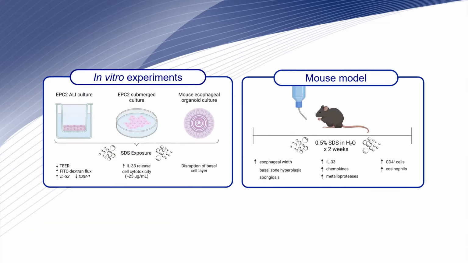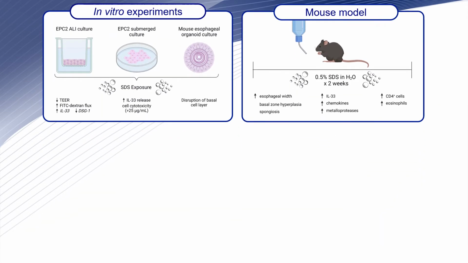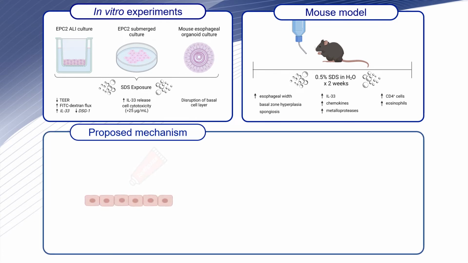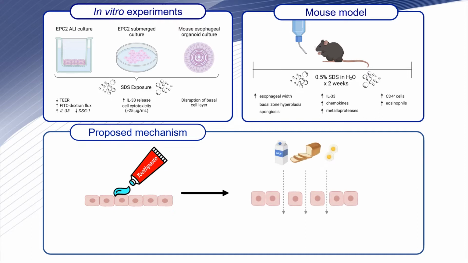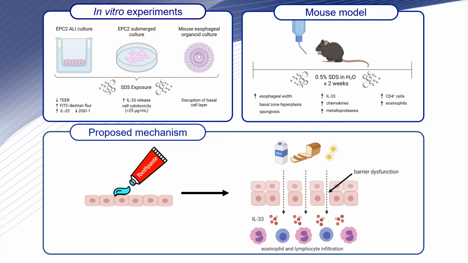To explore this hypothesis, we utilized in vitro and in vivo approaches. We found evidence of disrupted barrier function and increased inflammation. We propose that these responses may be occurring in humans with exposure to common household detergents such as SDS and toothpaste, and this may contribute to EoE pathogenesis.